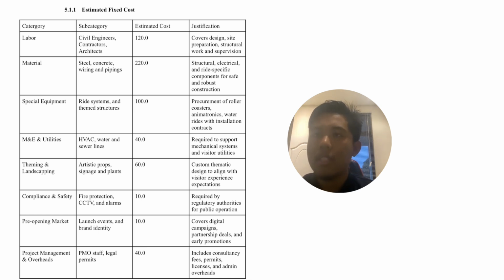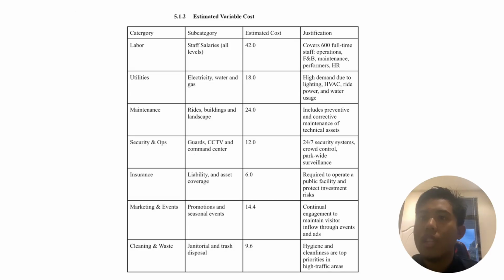Then the budget will next be allocated to labor to cover the design, site preparation, and structural work supervision, etc. Next, for the estimated variable cost or the OPEX, we have categorized into these subjects where we have allocated 42 million to labor, and the others will be allocated for utilities, where it will be used for HVAC, power and water usage, and for maintenance, which is used for the rides, buildings, and landscape.